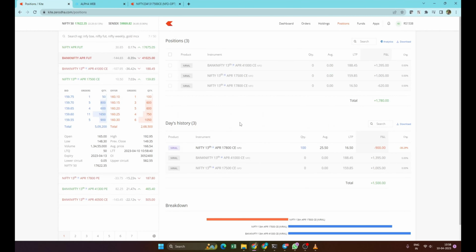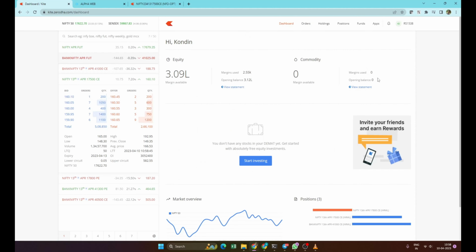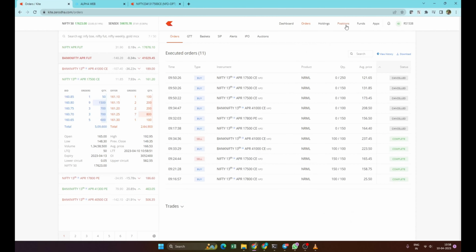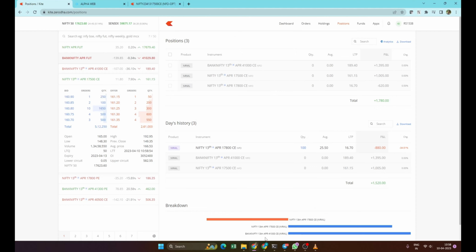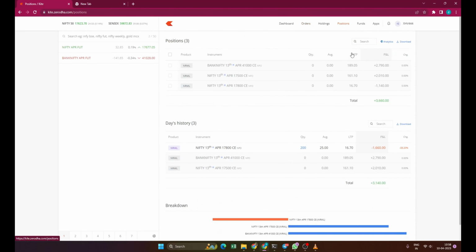This is my other scalping account, where I'm using 3 lakh capital. There will be another account where I'll be using 6 lakh capital. Using a copy trade, I'll be copying the orders from this account to the other account. This is my one account, and there will be another account using this copy trade, and I will be executing the same orders. You can see it's just the replication of the other.